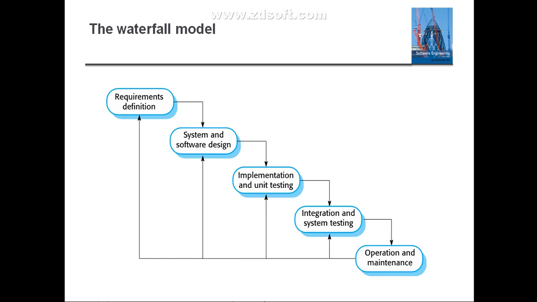The next is system and software design. What does it mean? System design allocates the requirements to either hardware or software systems by establishing an overall system architecture. And software design involves identifying and describing the fundamental software system abstractions and their relationships. Right, now see, you will specify which hardware things are needed to develop a particular project, right? You will write that, no.